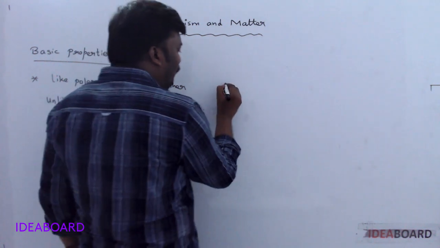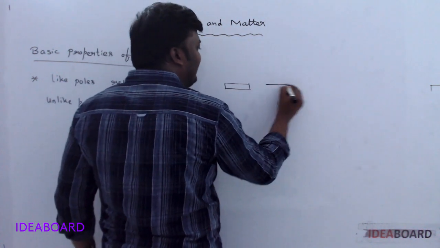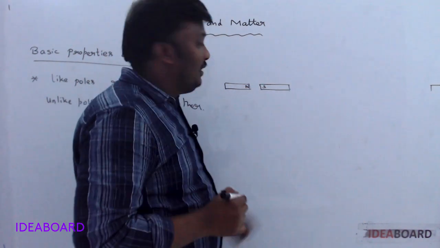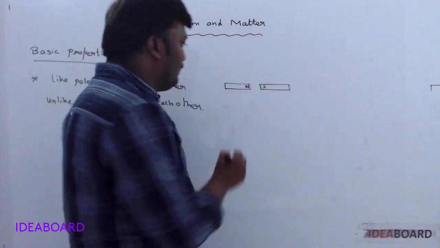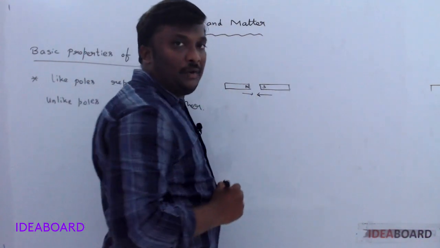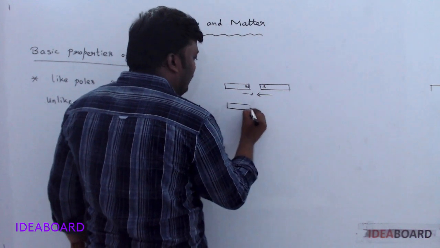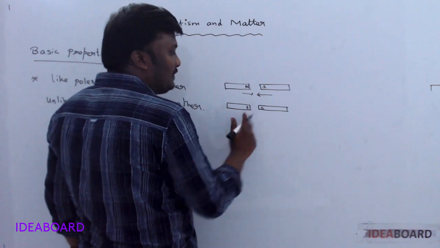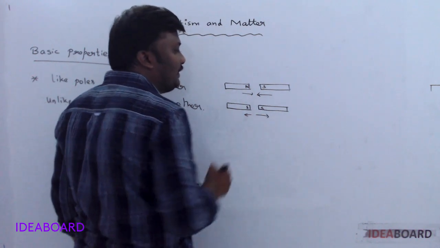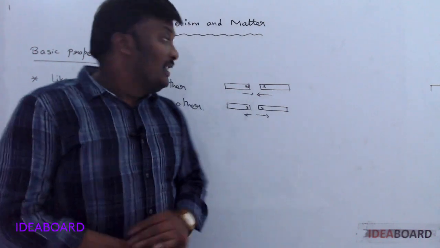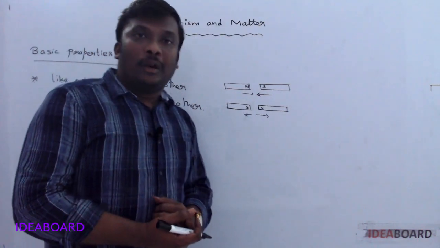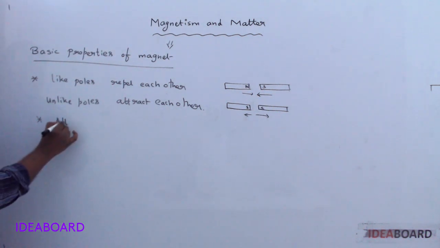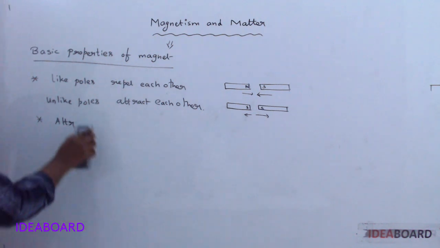If you take two bar magnets and place a north pole here and a south pole here, unlike poles attract each other, so these two magnets come closer to each other. If you take one magnet's south pole and another magnet's south pole, like poles always repel each other, that's why they move apart. You are well aware of this property. And the second one, the attractive property.